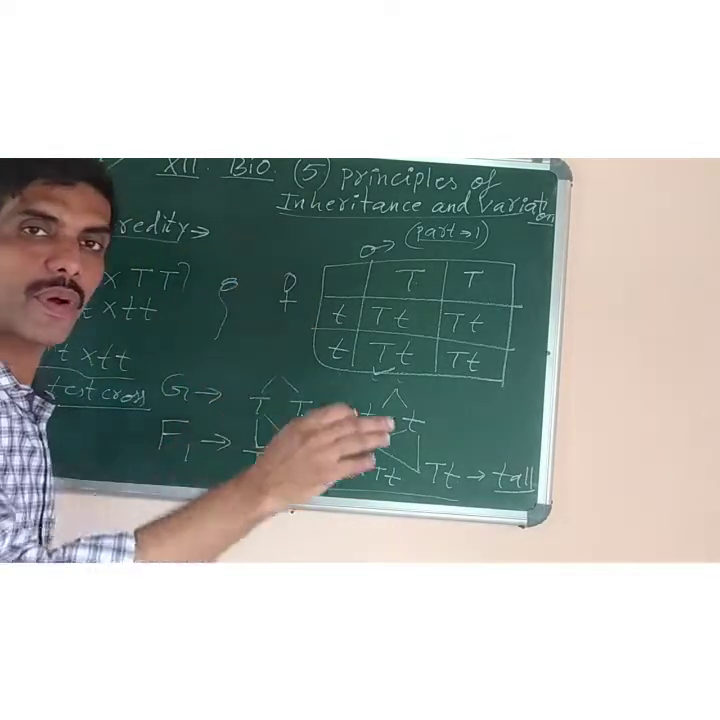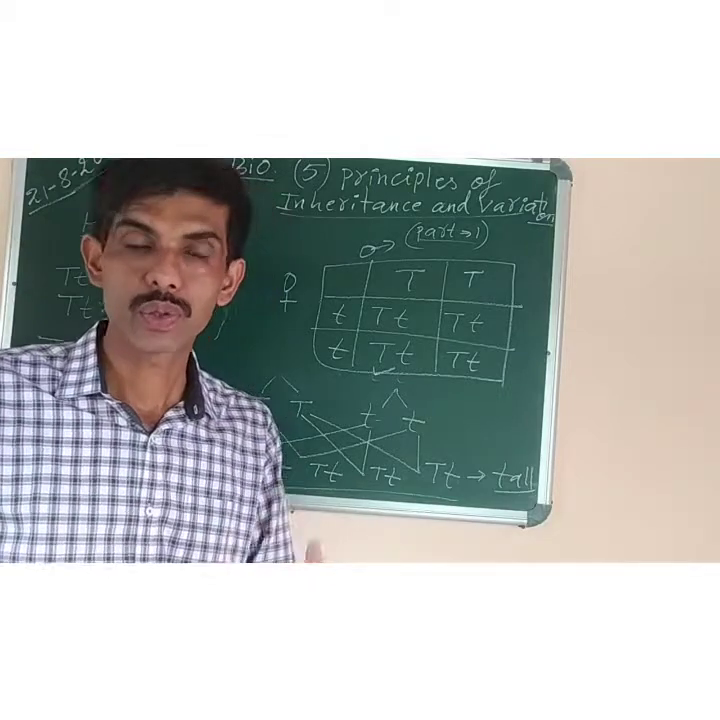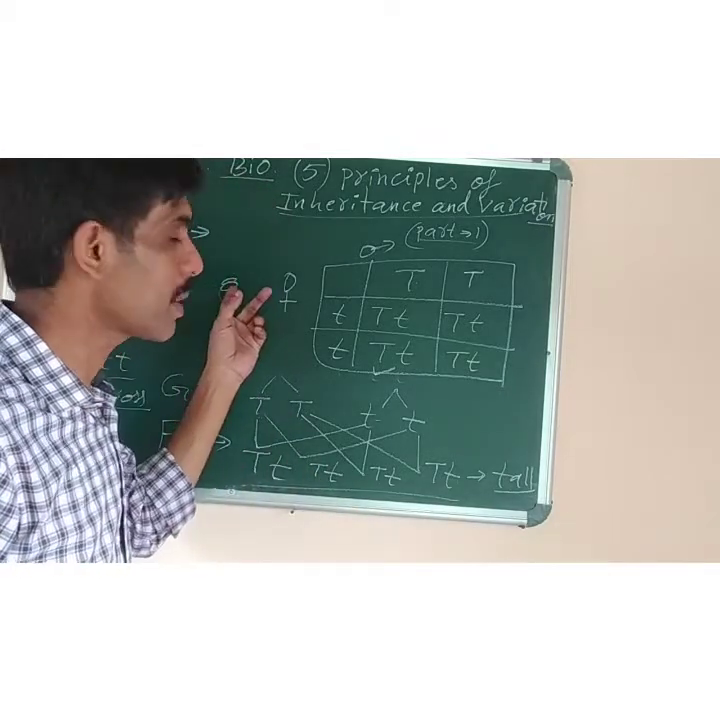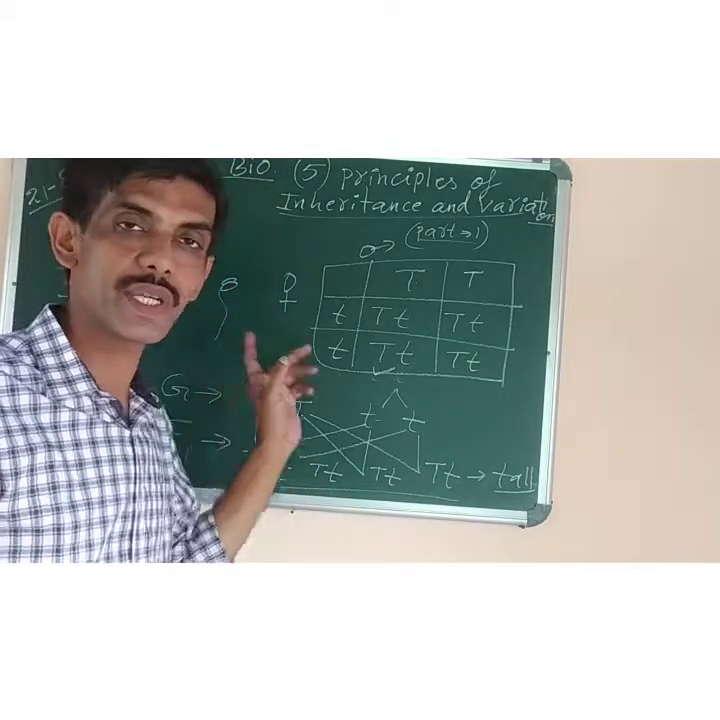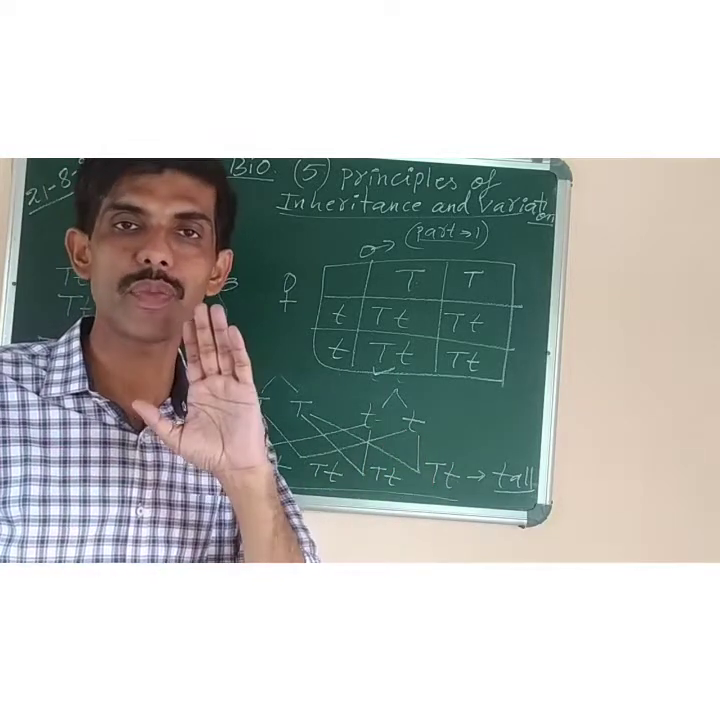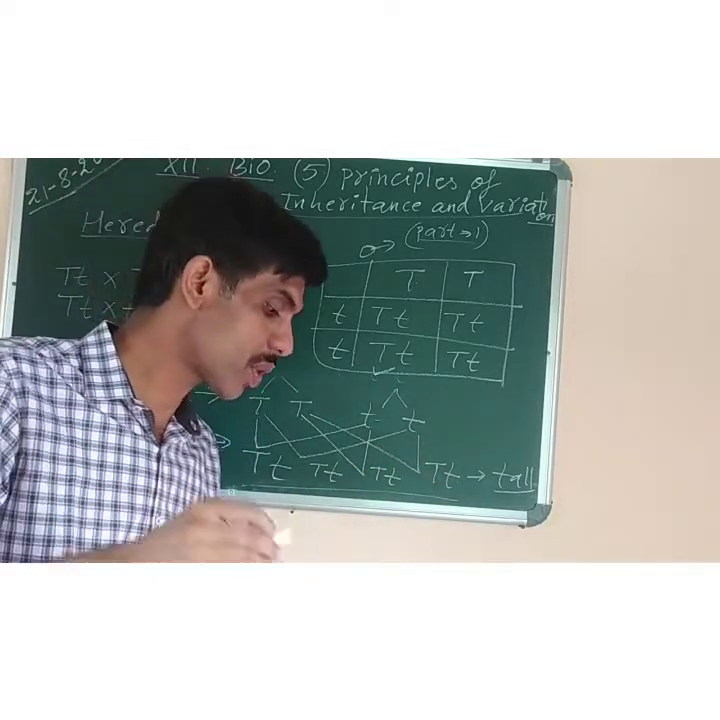Removal of anther from the plant. Why is the anther removed? So that the pollens of the same plant will not get deposited on the stigma of that plant. It means self-pollination will be avoided. That process is called emasculation.